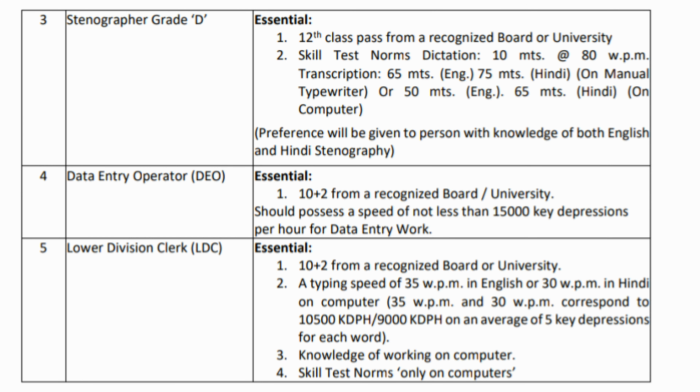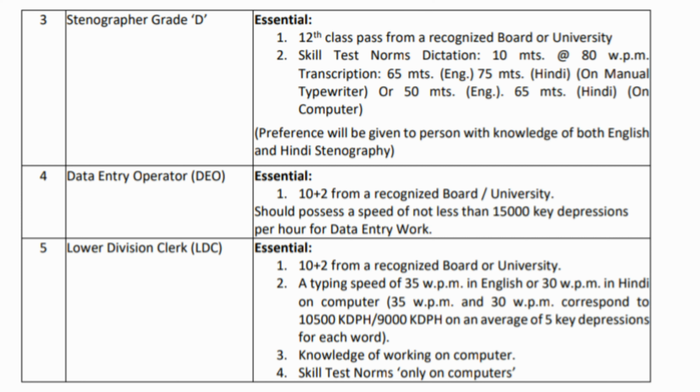For the post of stenographer grade D, the essential qualifications are: first one is 12th class, second is skill test norms: dictation 10 MTS at the rate of 80 words per minute, and transcription 65 MTS in English, 75 MTS in Hindi on manual typewriter, and on computer 50 MTS in English, 65 MTS in Hindi. For the data entry operator, the essential qualification is 10+2.